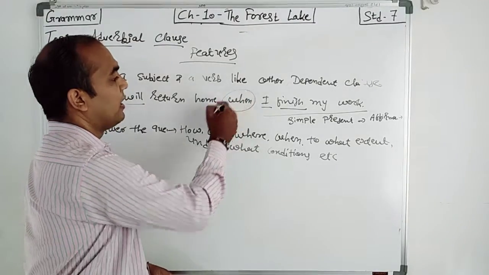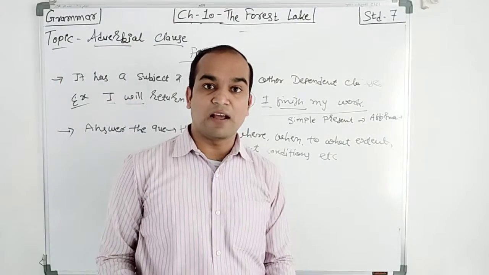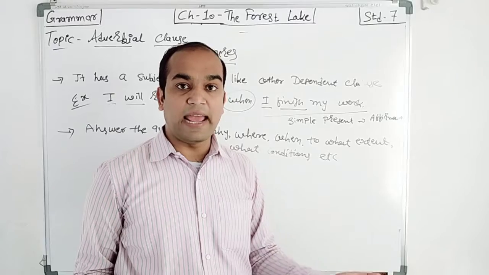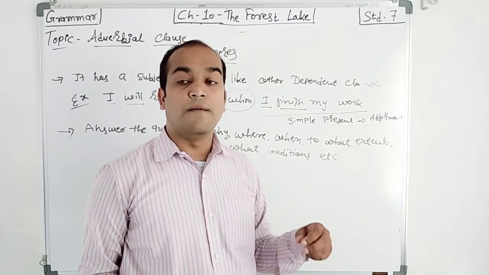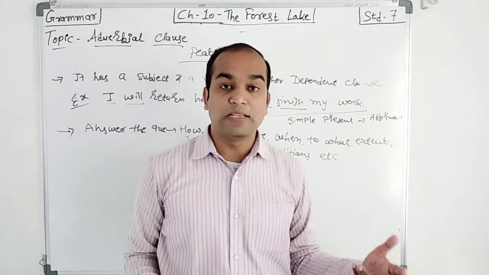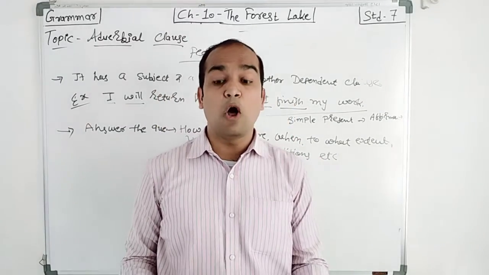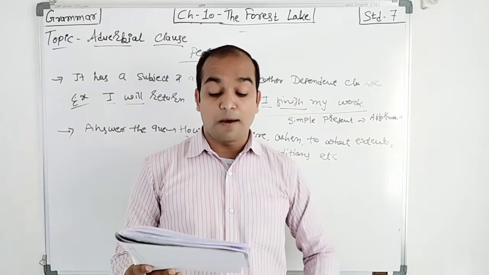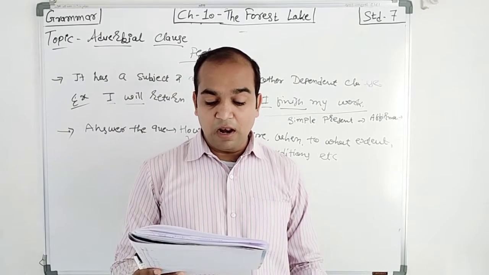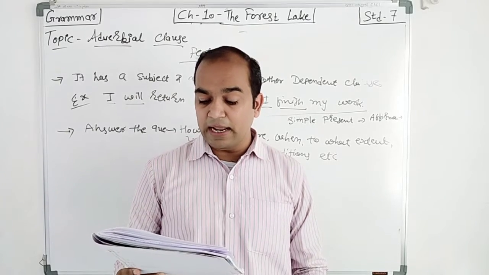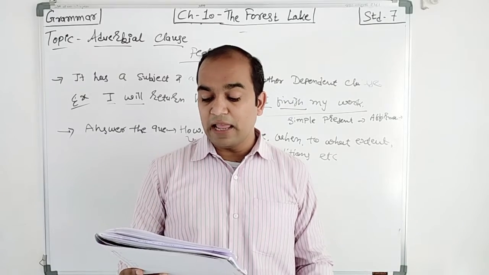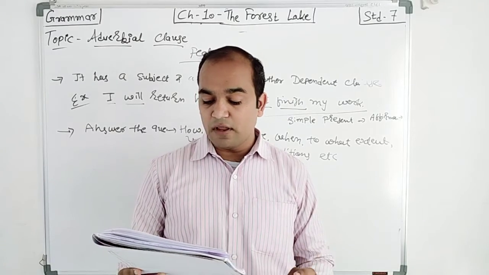See here, "when" is the subordinate conjunction. Subordinate conjunctions are words like when, what, so that, as, as long as, as well as, which, where. These all words are known as subordinate conjunctions. It can be placed at the beginning, in the middle, or at the end of the sentence.